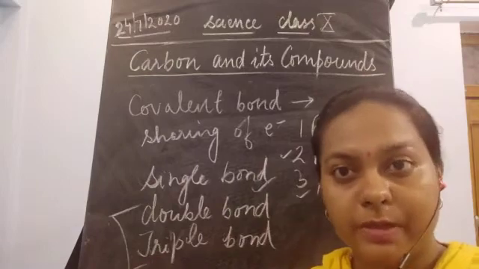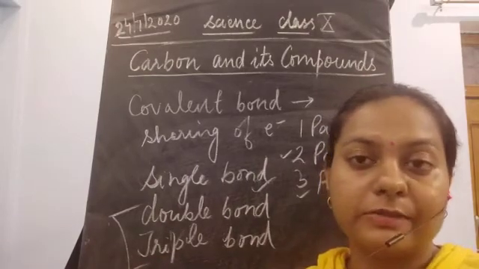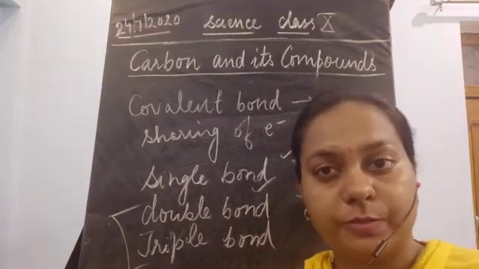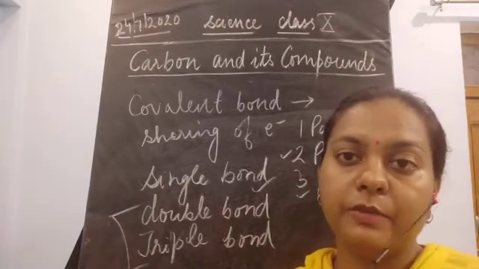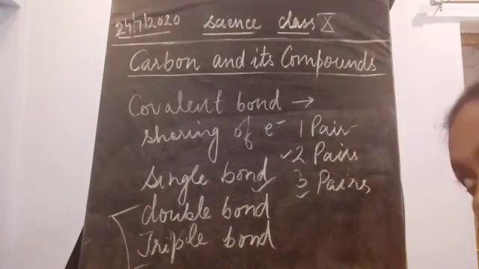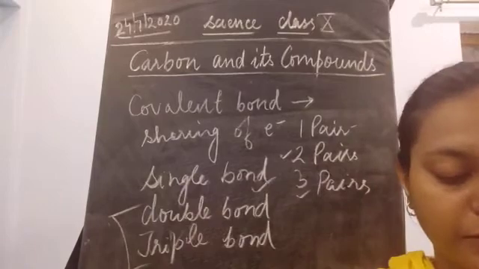Then it could be three pairs of electrons. So whenever the sharing is taking place in this manner, it is going to form the single bond, double bond and the triple bonds. Okay, so this was all about the covalent bondings. Now I am going to give you certain examples related to the double, triple and single bondings, meaning what kinds of covalent bonds are being formed, let us see.